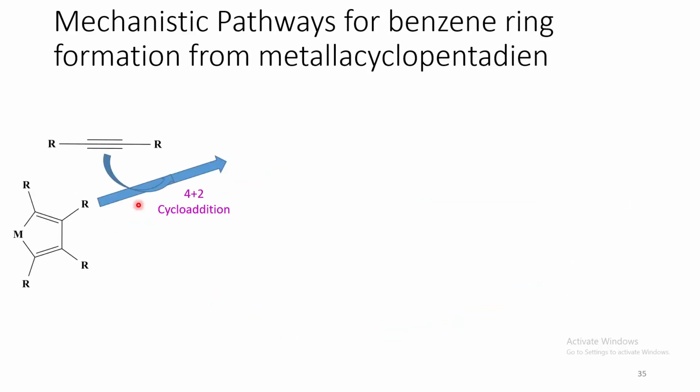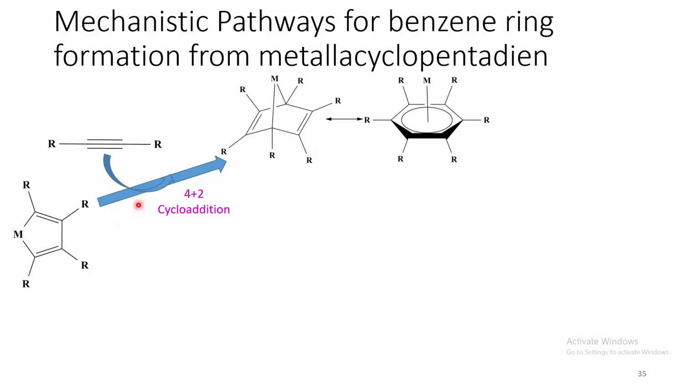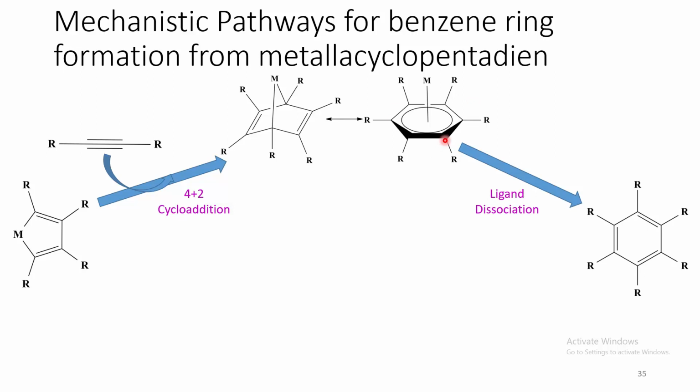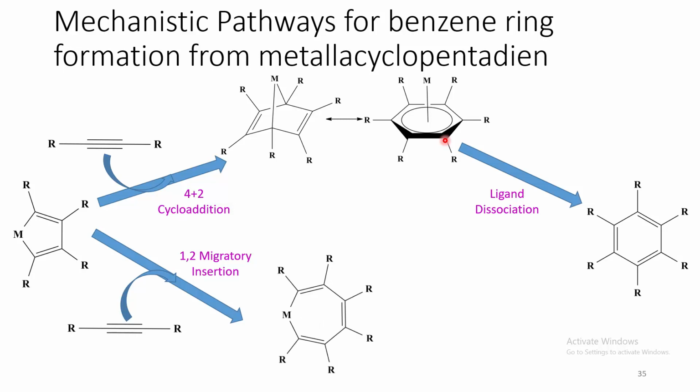This particular complex undergoes a 4+2 cycloaddition reaction to form this kind of norbornadiene type of derivative, which isomerizes to form this particular complex, and that undergoes ligand dissociation to give rise to the benzene derivative. Whereas this can also undergo 1,2 migratory insertion to form this kind of 7-membered ring, which later undergoes reductive elimination to form this particular product.